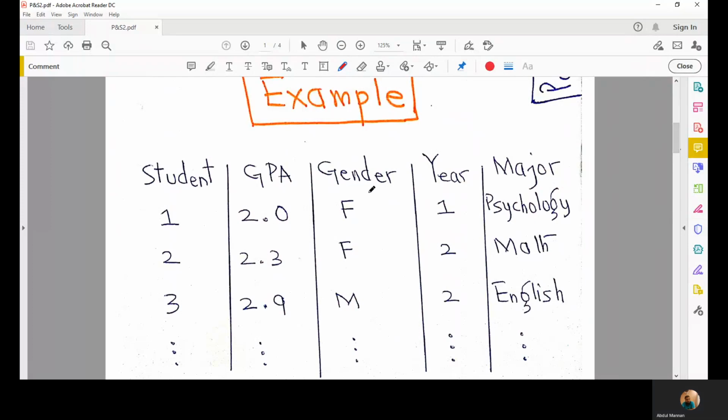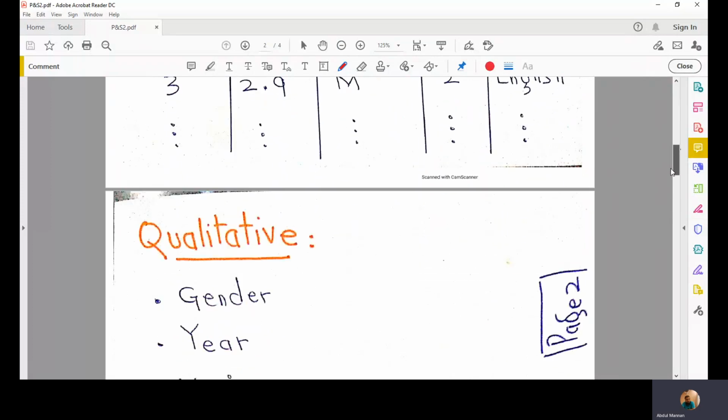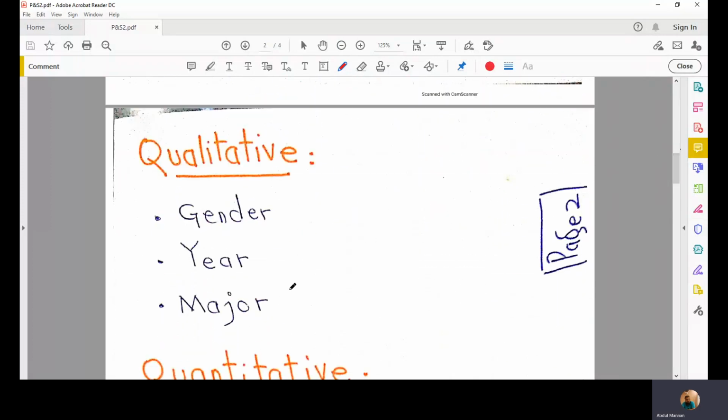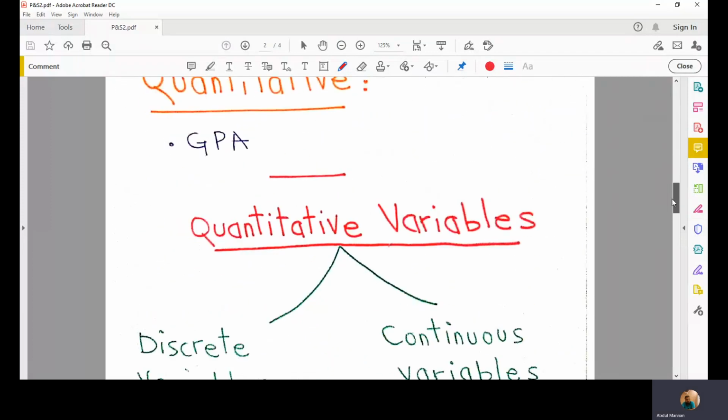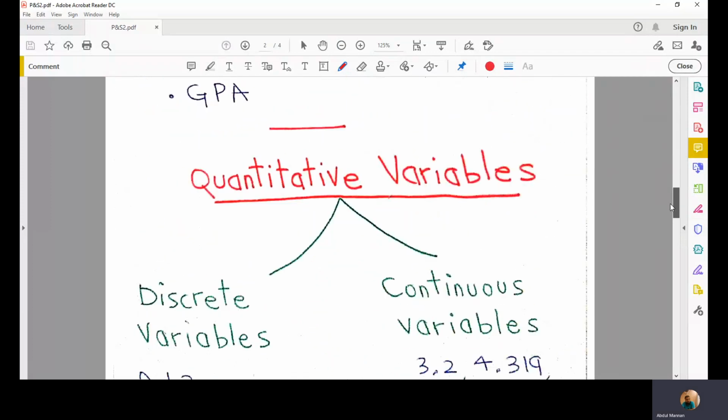Whereas gender is a categorical variable because we select out of two categories, male or female. Year is also a categorical variable or qualitative variable because we select out of 1, 2, 3, and 4. And of course, major is also qualitative because we measure out of physiology, maths, English, etc. So these three variables, gender, year, and major, are qualitative variables, whereas GPA is the only quantitative variable here in this example, right?